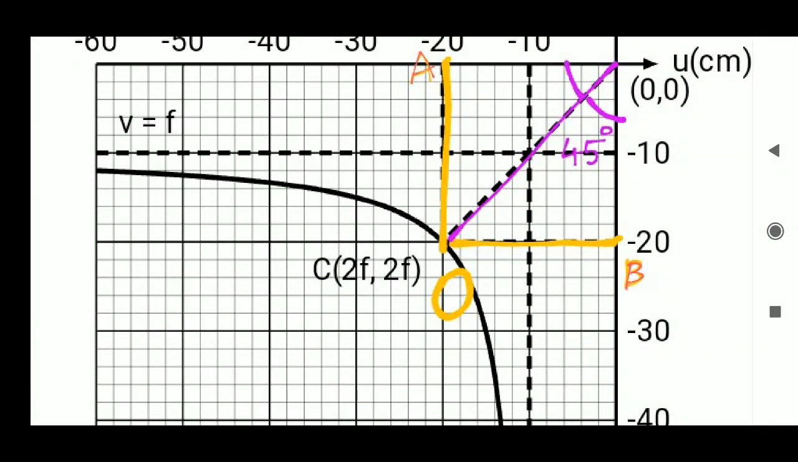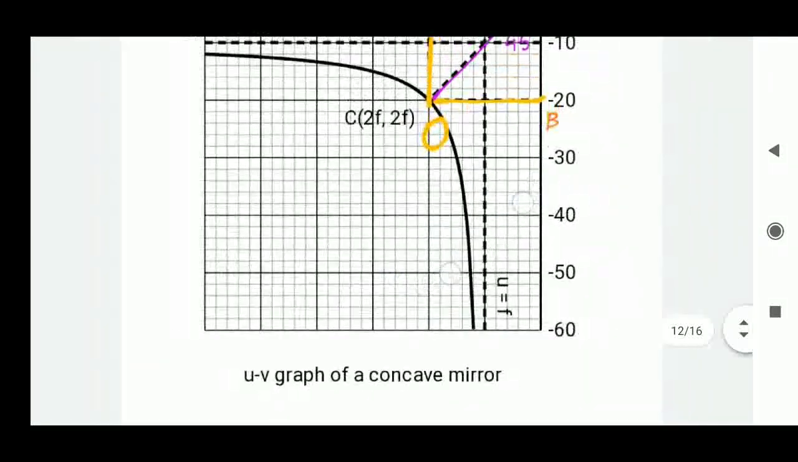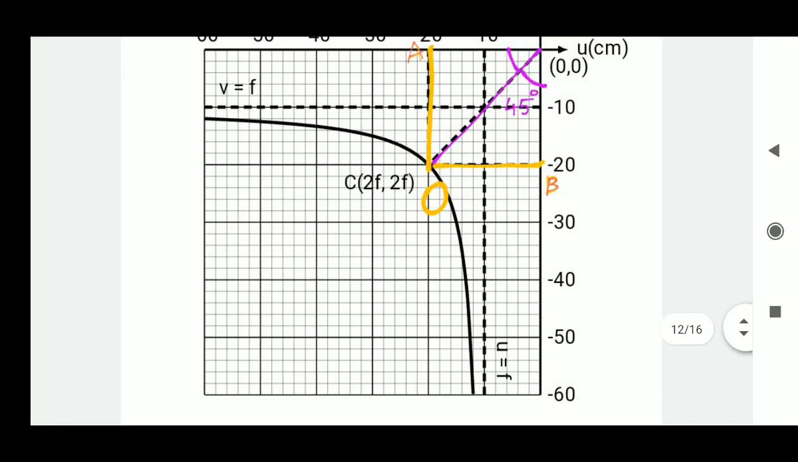So how to calculate the focal length? We can use a formula: f is equal to OA plus OB by 4. We can write 2f plus 2f by 4. What do you get? 4f by 4, you get f. So like that we can calculate the focal length. From this graph, OA plus OB by 4 is f.